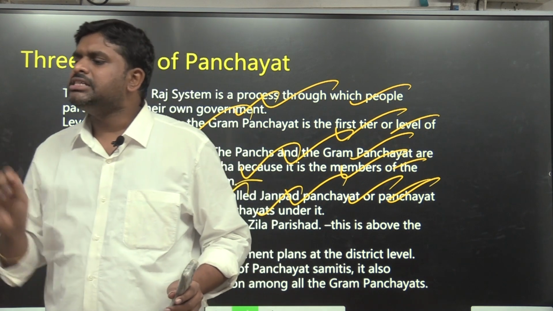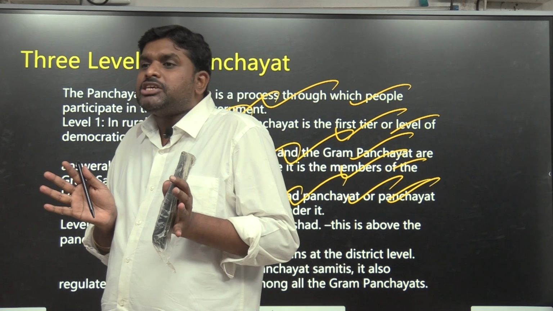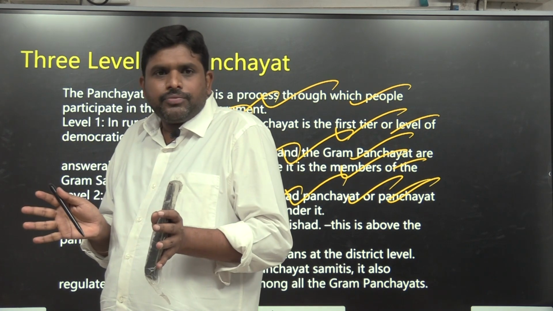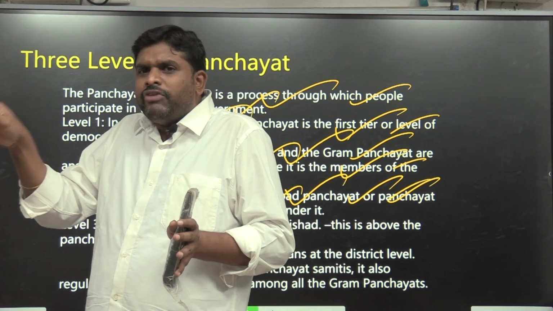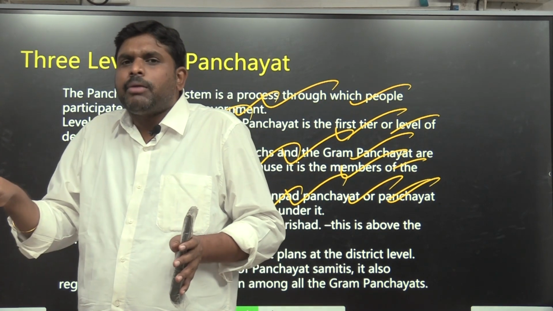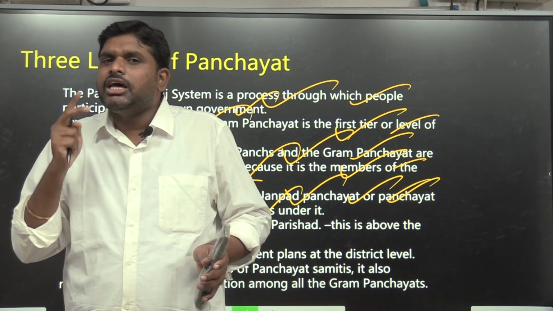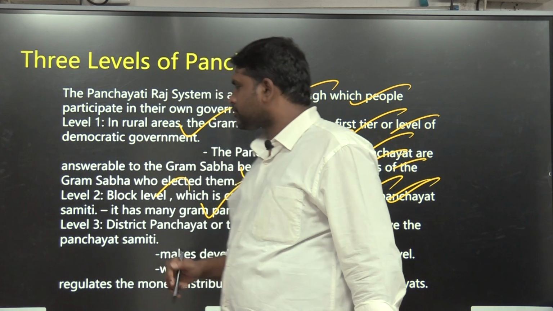One MPTC will be there from every village. So all the village representatives will be present in the MPP. They will be discussing the development which needs to happen in those villages. So that is called Mandal Praja Parishad, number 2.